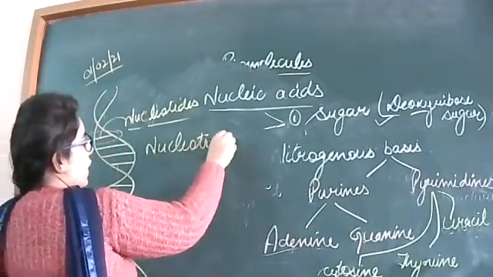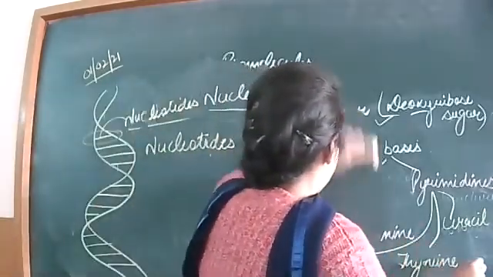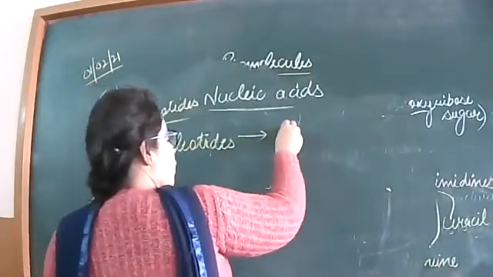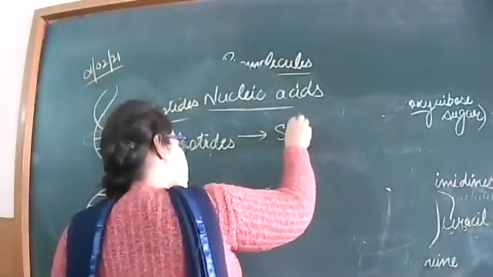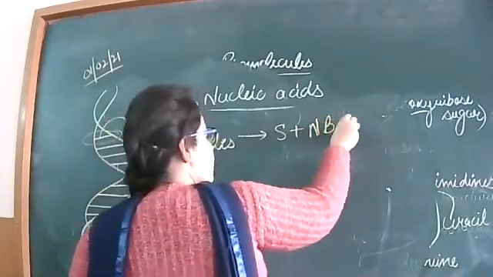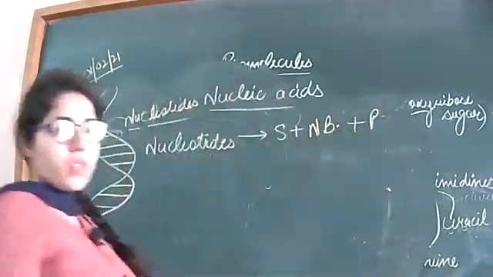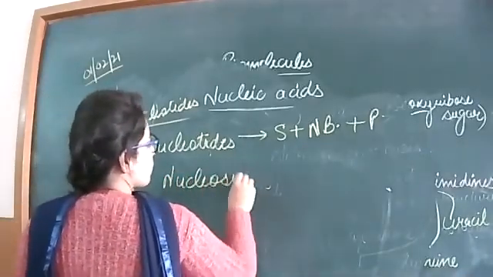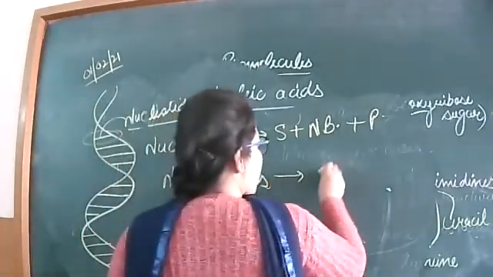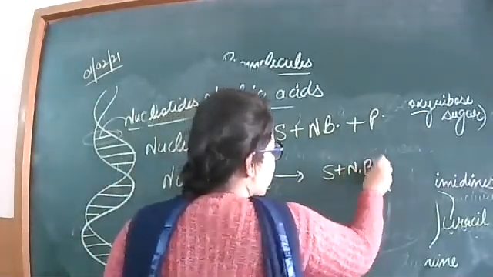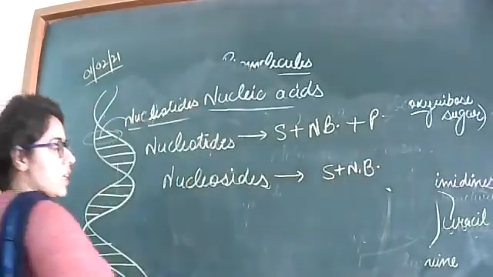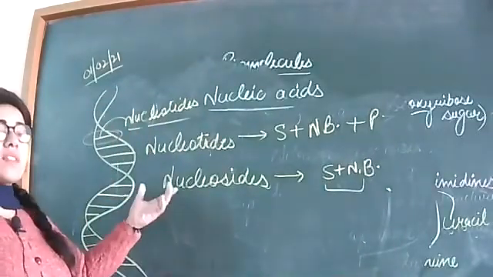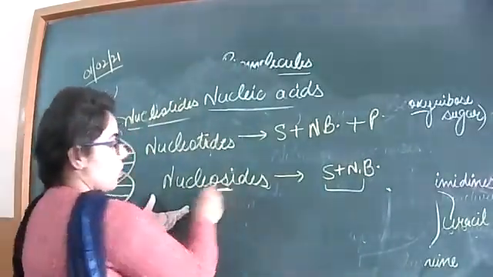So what are nucleotides? Nucleotides are formed when a sugar molecule forms a bond with the nitrogenous base and then with the phosphate group. And nucleosides: firstly, there will be bonding of only the sugar and the nitrogenous base. If there is a bond between the nitrogenous base and sugar, then this structure is known as a nucleoside.